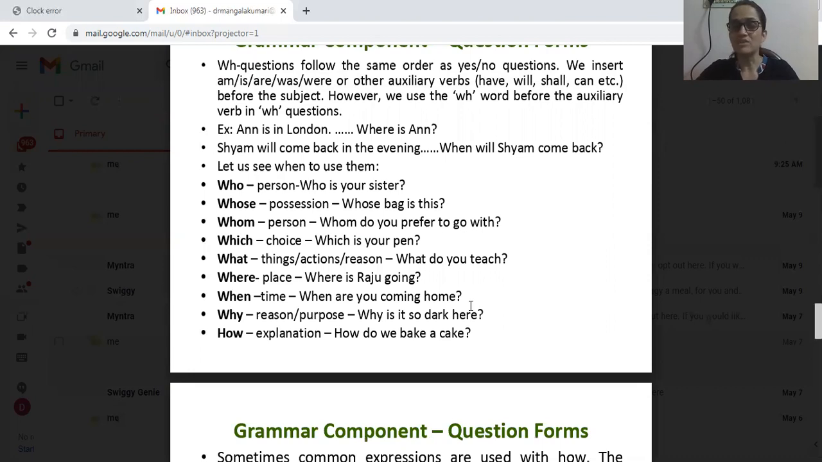Look at the pattern here. Where is the WH word, then the auxiliary verb is, then the subject. That is the pattern here. That is the order here. Okay, let us see another example.